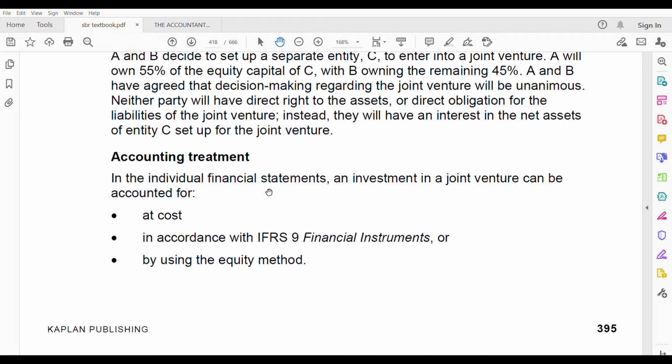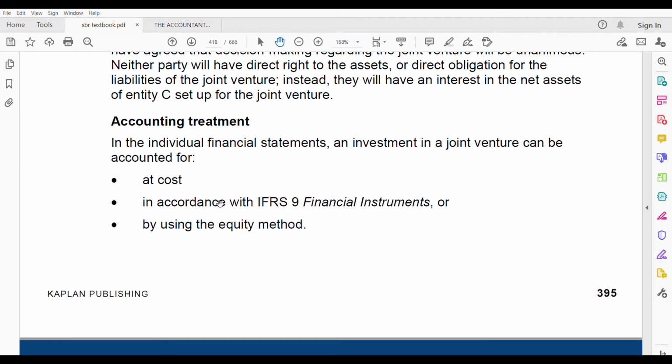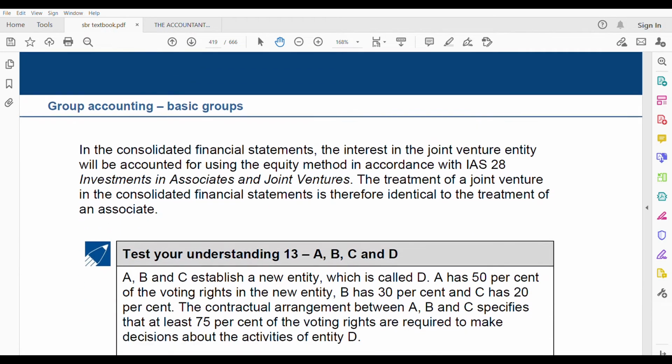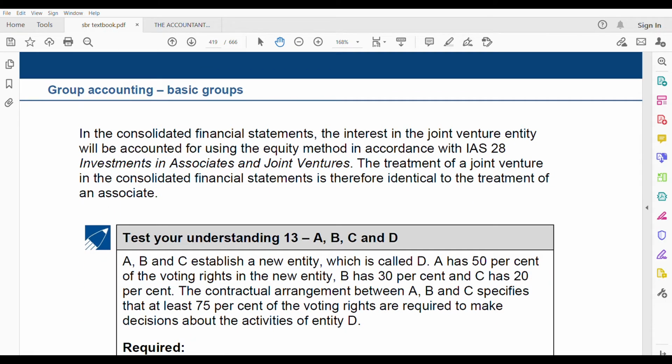So if you have seen my IAS 27 video, you definitely will understand this much faster. This is the same thing which is repeated here: at cost, according to IFRS 9, or using the equity method. Next. That is in the separate. What about the consolidated? Which standard are we going to use?